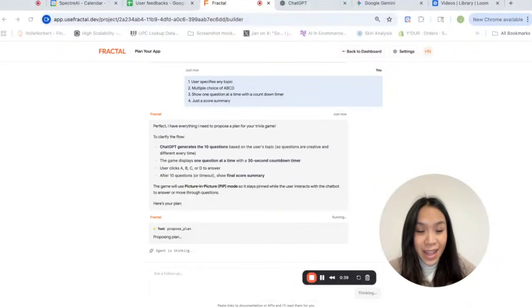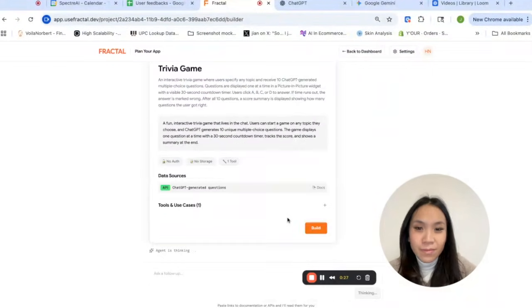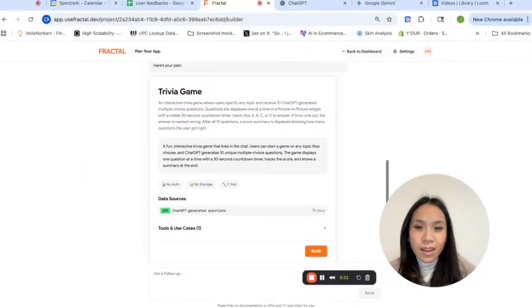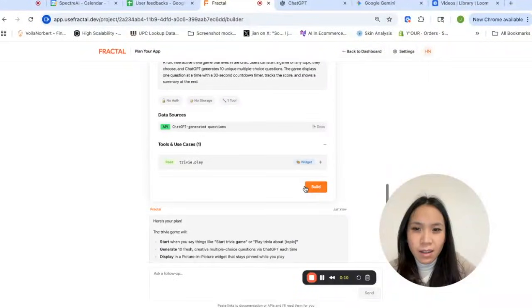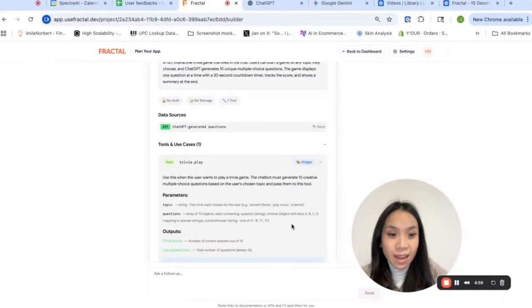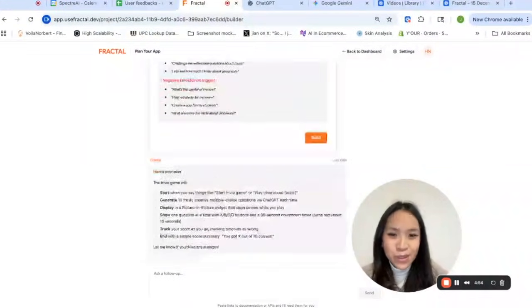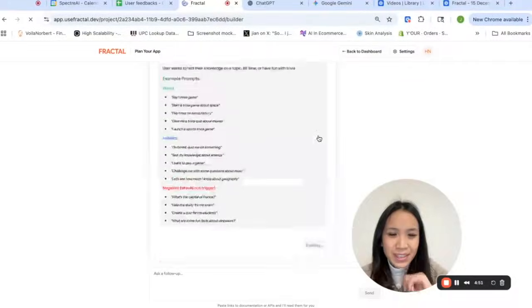And it's going to propose a plan on how to build the app. All right, so it has a plan here. ChatGPT is going to generate the questions, which is correct. I can see exactly how it planned to implement my app, and it looks good. So I think I'm going to ask it to build it.